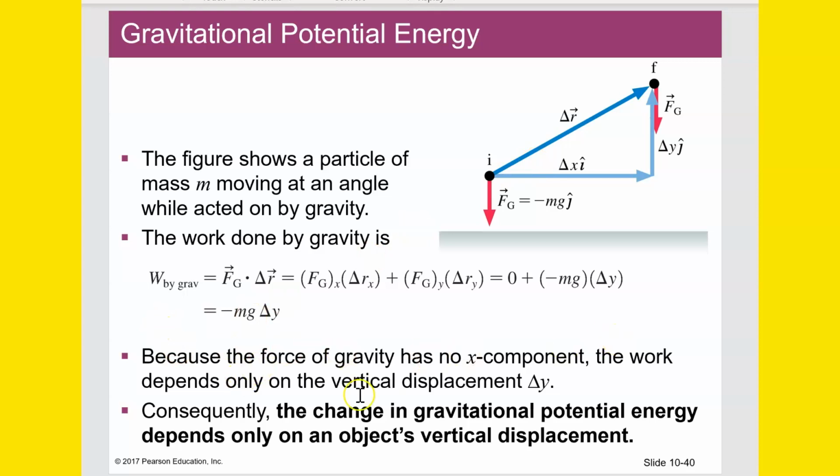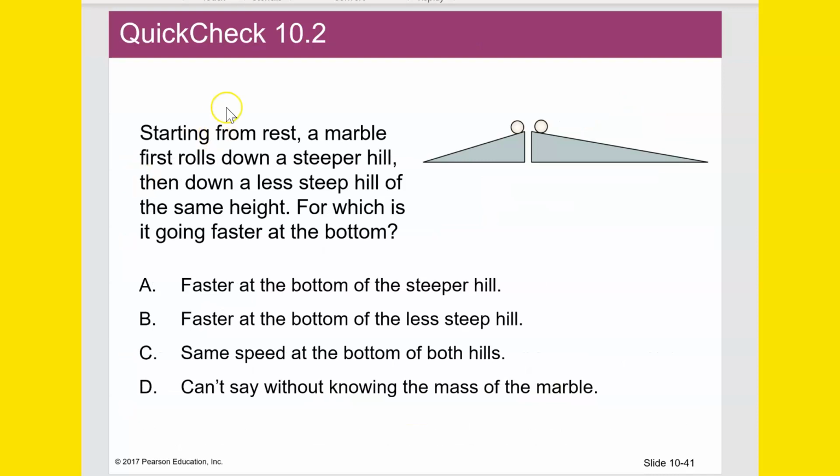Because the force of gravity has no x component, the work depends only on the vertical displacement delta y. Consequently, the change in gravitational potential energy depends only on an object's vertical displacement, not its horizontal displacement. All right, quick check 10.2.